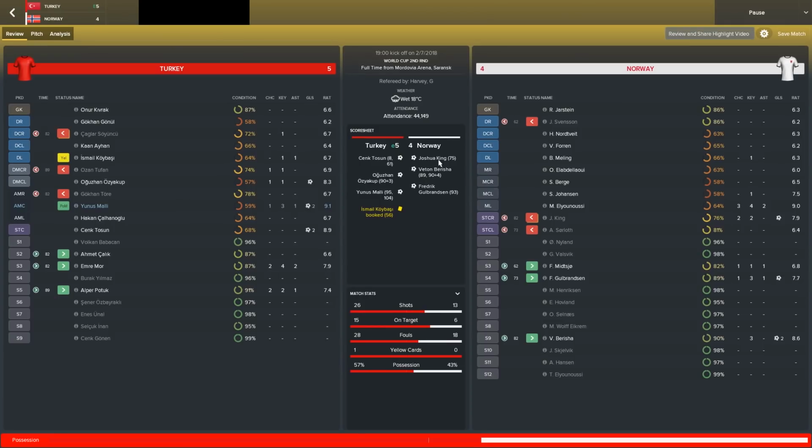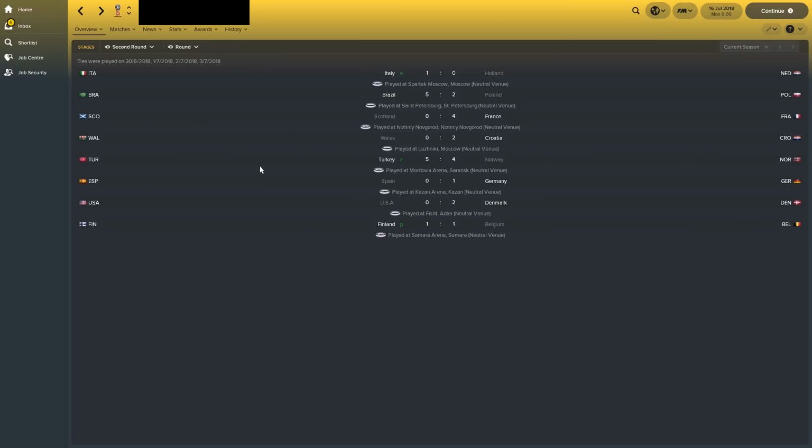What a game once again featuring Norway. They know how to score goals. They just don't seem to know how to defend because they conceded 5 against Turkey. It did go to extra time. It was actually 2-2 after 90 minutes, and then we saw 3 goals from Turkey and 2 from Norway. Turkey looked like the better team. They had double the number of shots.